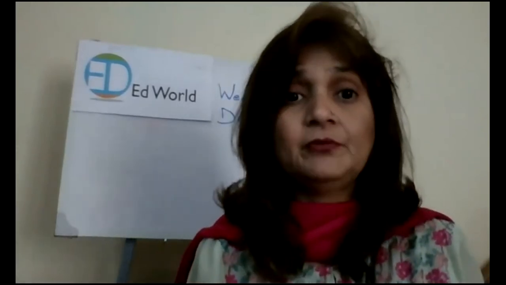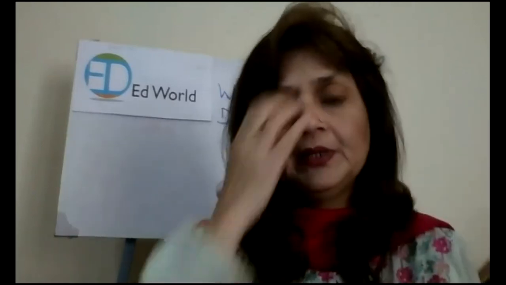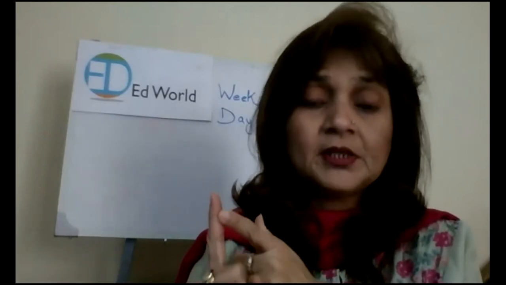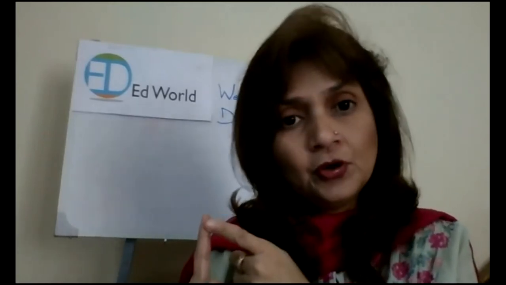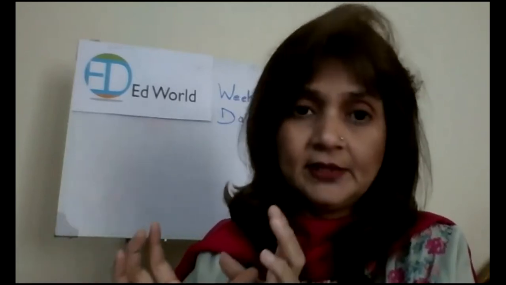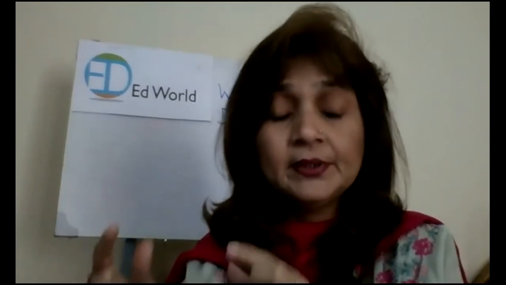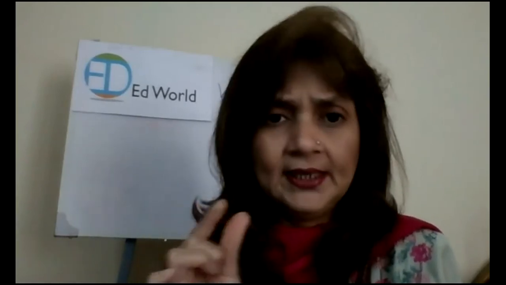Okay, now is the time for you to do the task, right? Now what are you people going to do? You will draw one animal, okay? It could be a wild animal, and you have to draw a place, a habitat of that animal. And you have to write down that this is a fox or something. It's a wild animal and it lives in a forest because it can easily adapt itself to the environment. Like this, you have to write down in one line. Okay? Understood? You have to draw the animal along with its habitat and you have to write about it. So draw and write, two tasks you have to do.